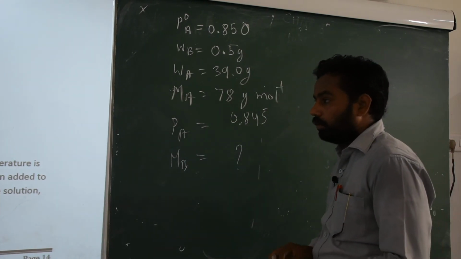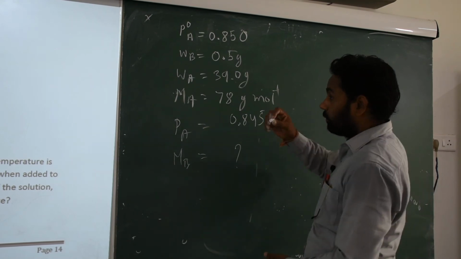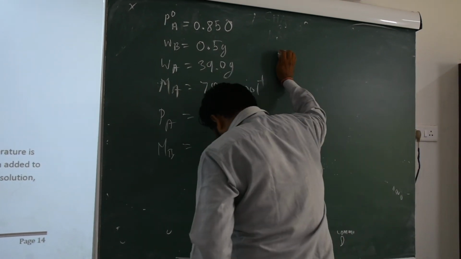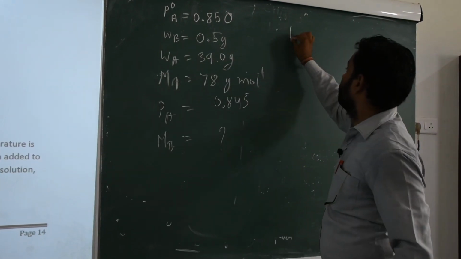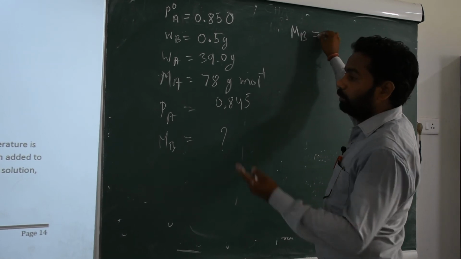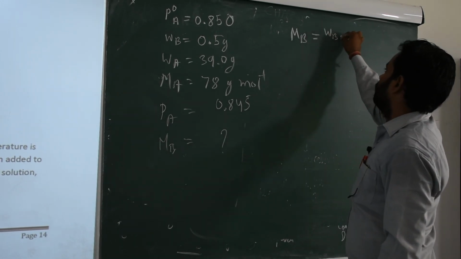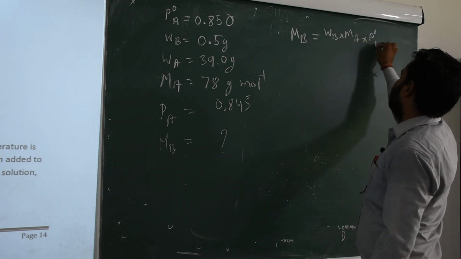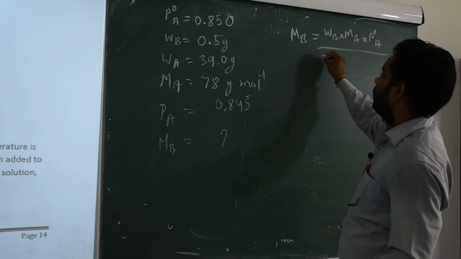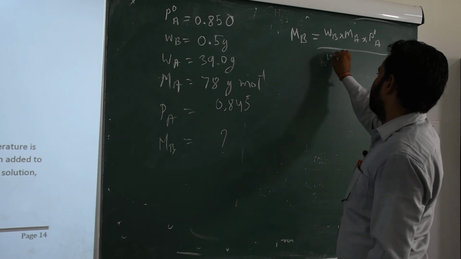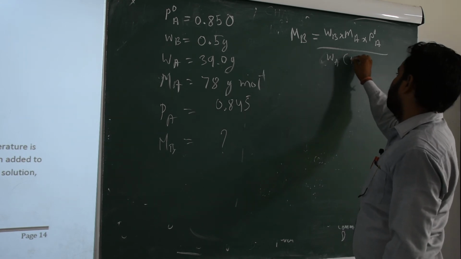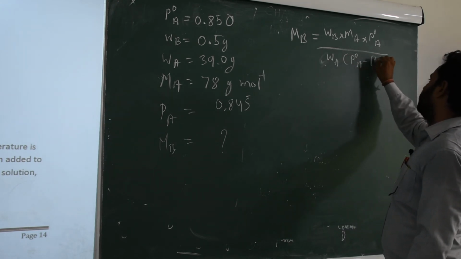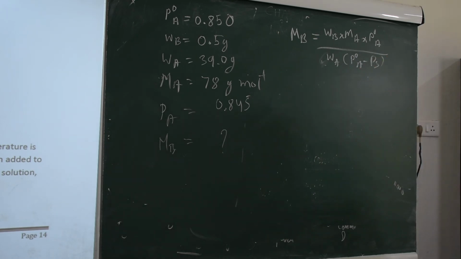We know the formula of MB. MB is equal to WB into MA into P0A upon WA into (P0A minus PS). Okay, the formula of MB.